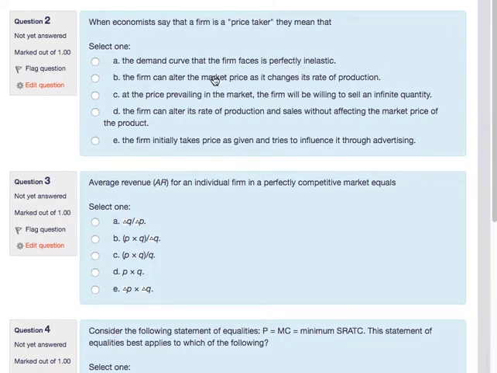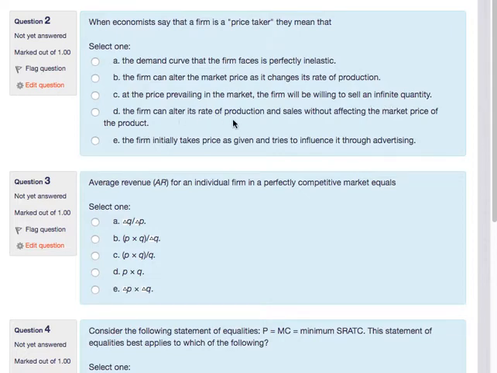The firm can alter the market price as it changes its rate of production. And what we say is one of the big assumptions here is that the firm is too small of a player to alter anything in terms of market price in the economy. It cannot influence anything. At the price prevailing in the market, the firm will be willing to sell an infinite quantity. That's not the case. If we look at the typical firm graph, there is a specific quantity that they want to sell. That is not the case.